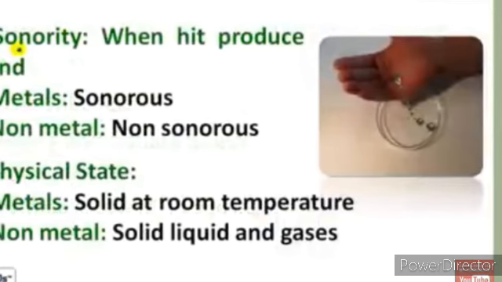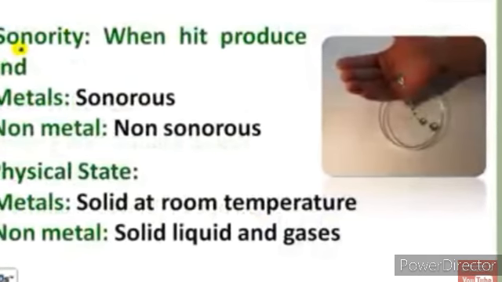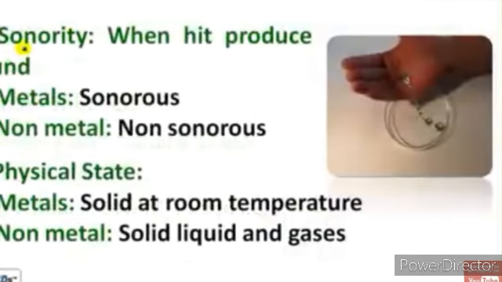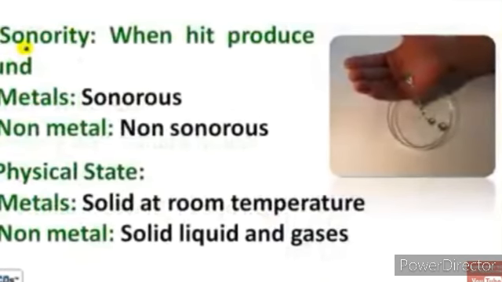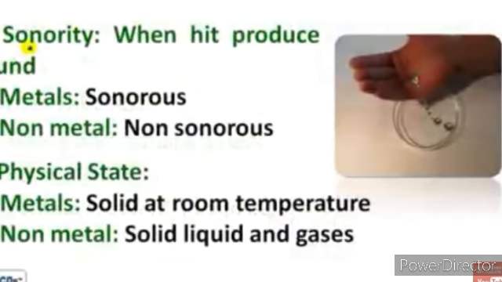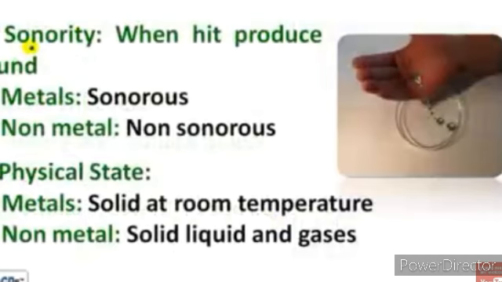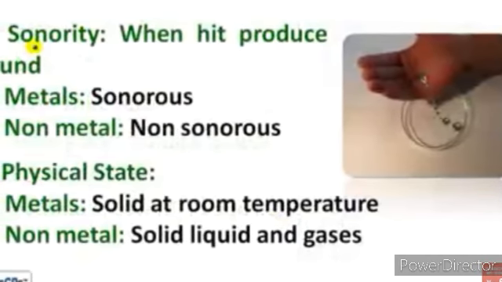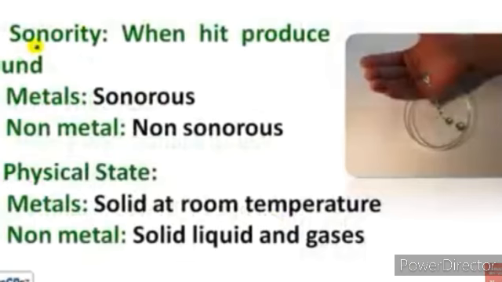Next property is sonority. Sonority is that when we hit it, it produces sound. Metals are sonorous, meaning when they are hit they produce sound. Example, a metal chair. If we strike it, it produces sound because metals are sonorous, but non-metals are non-sonorous. They don't produce any kind of sound.